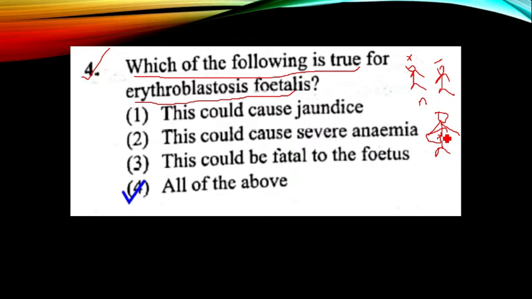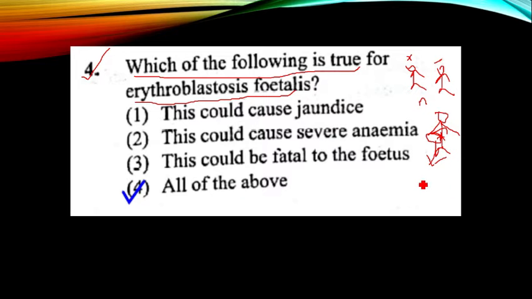But during the delivery of the first baby, the baby's blood can mix with the mother's blood. Already we know that when Rh positive blood mixes with Rh negative blood, the mother's blood will produce Rh antibodies. But this happens during delivery only, hence there is no effect on the first baby.